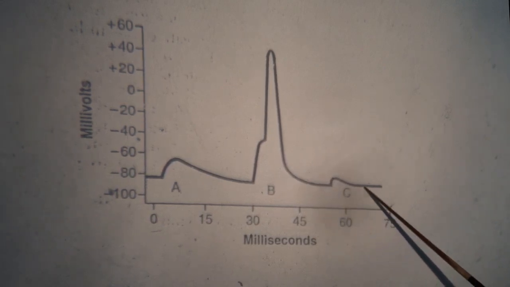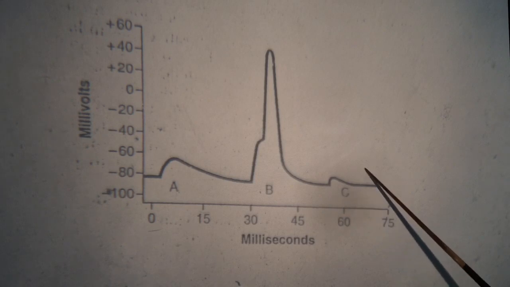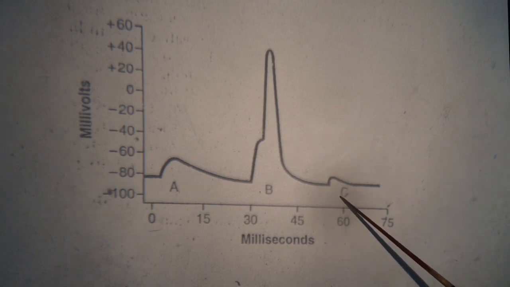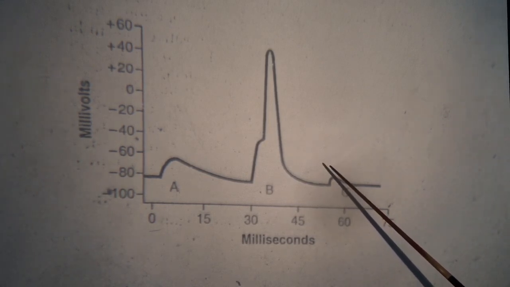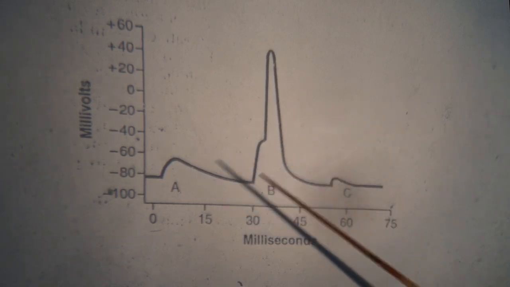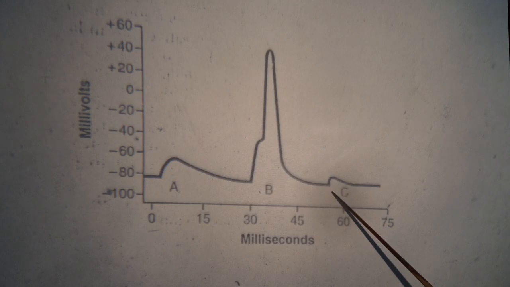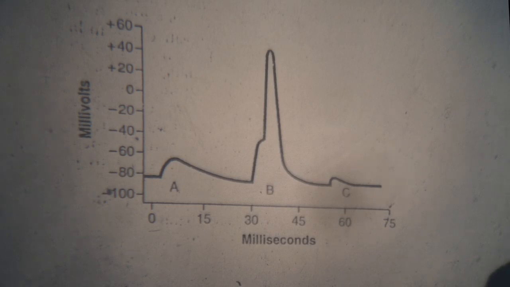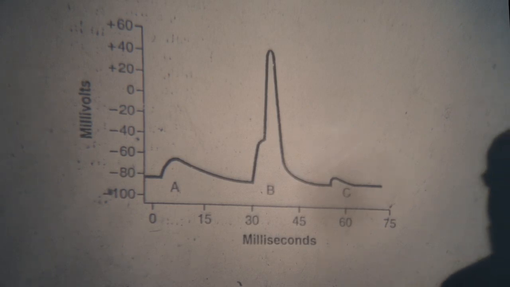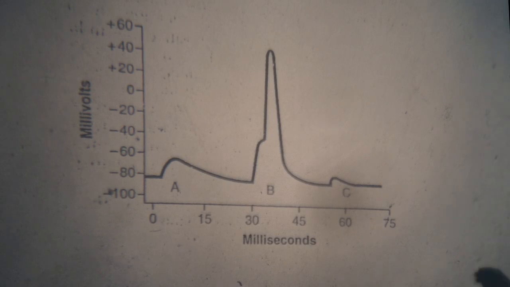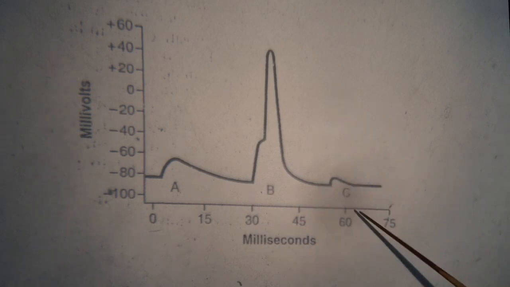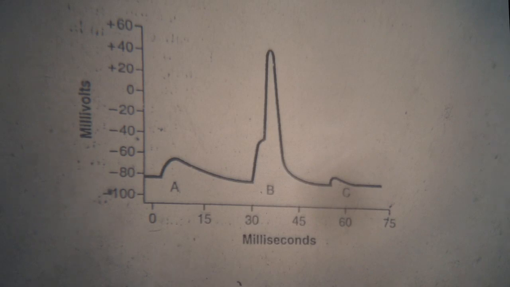This is a very low voltage of the end plate potential, which is not able to produce an action potential in the muscle fiber. This low voltage of the end plate potential is present in a disease condition which is called myasthenia gravis. Myasthenia gravis, we will discuss later in detail.